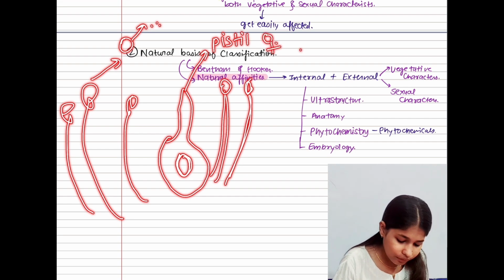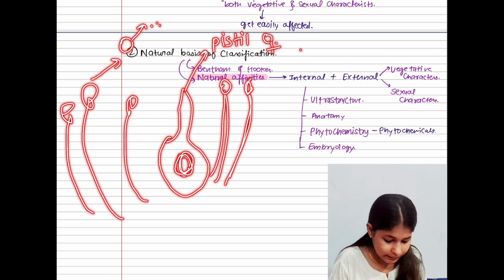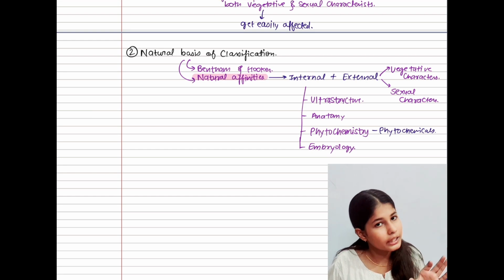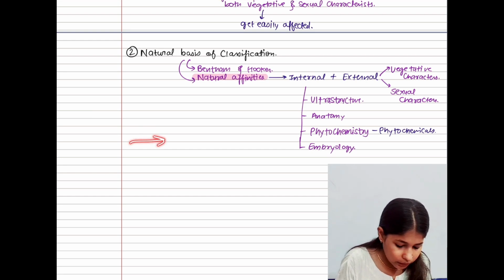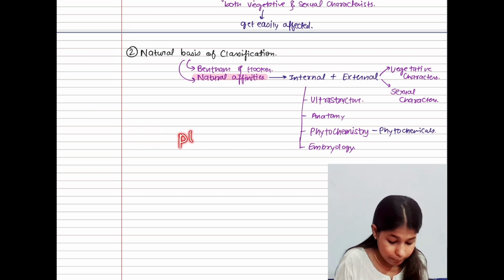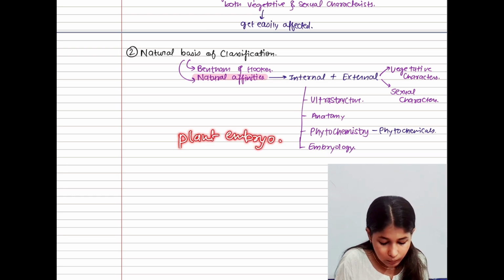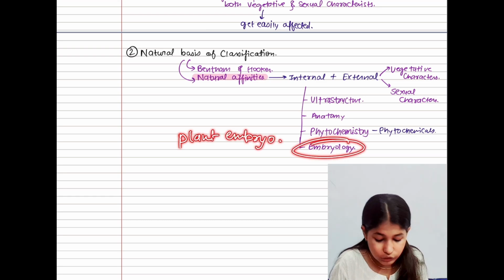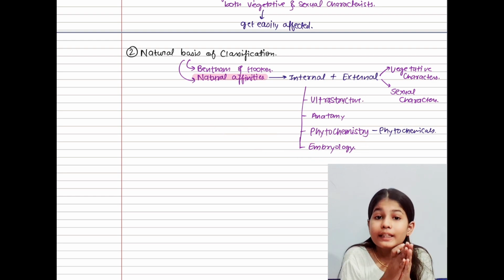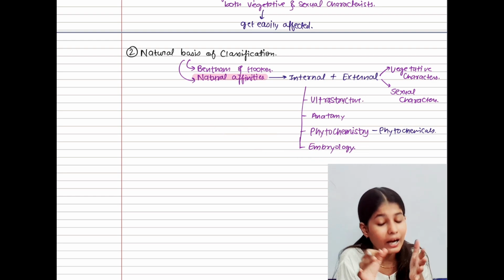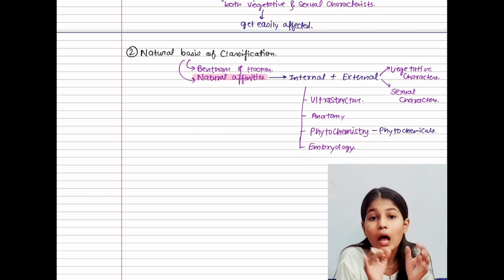So what will happen? When this ovule gets fertilized, the egg inside the ovule will get fertilized and form a zygote, and from the zygote it will start forming a full plant embryo. What? A full plant embryo. So the study of this full plant embryo will be known as embryology. I hope you all have understood.